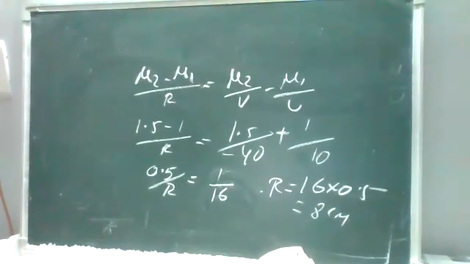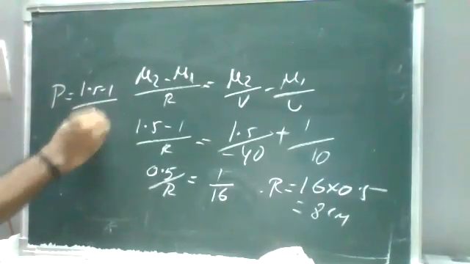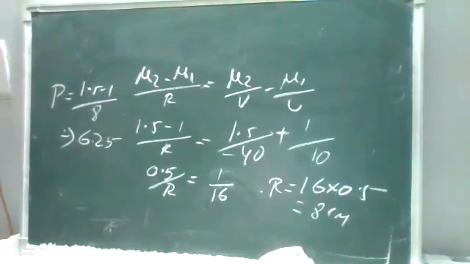To find the power of the surface, the relation is mu2 minus mu1 by R. So mu2 is 1.5, minus 1, by 8, so it is 6.25. And for the focus F1, what is the value? F1 is minus mu1 R by mu2 minus mu1.